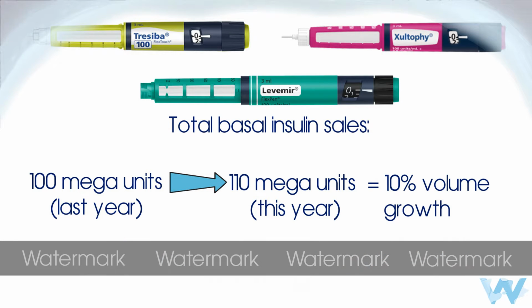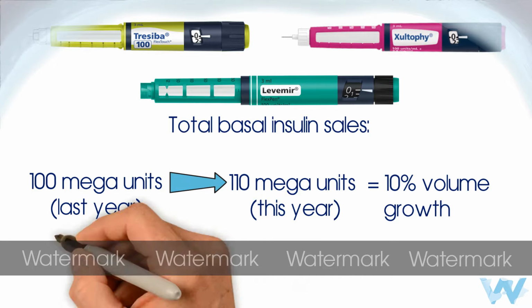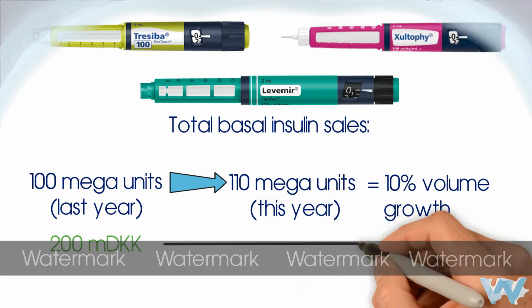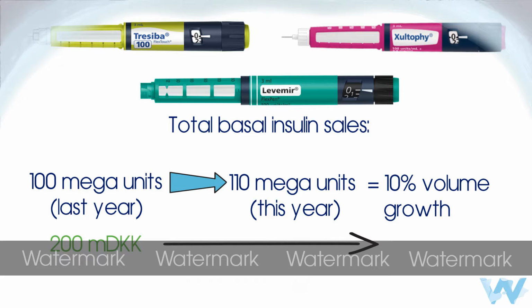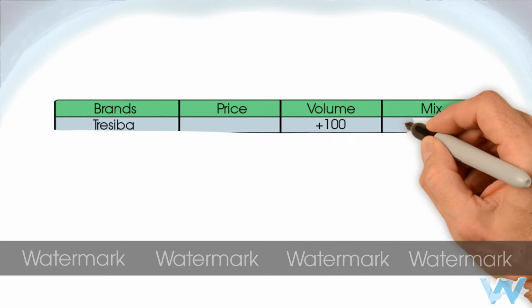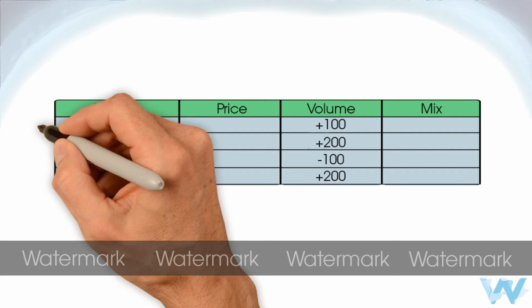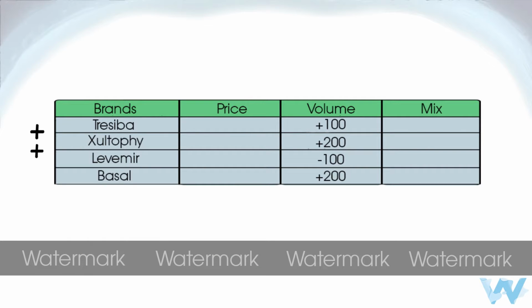In the context of our example of basal insulins, we would see that the 100 mega units we sold last year equaled 200 million DKK. Our 10% increase in MU from 100 to 110 mega units is therefore equal to 20 million DKK. This means we are applying the average basal segment ARP and not an individual product ARP to translate the volume increase into million DKK. Therefore, the volume impact of Tresiba, Xultophy, and Levemir is not additive to total basal segment. It is calculated on segment level.